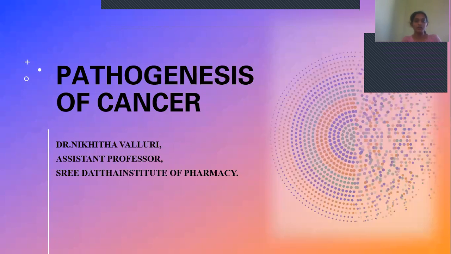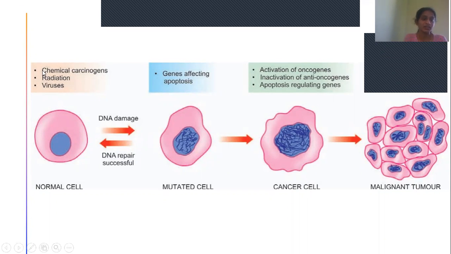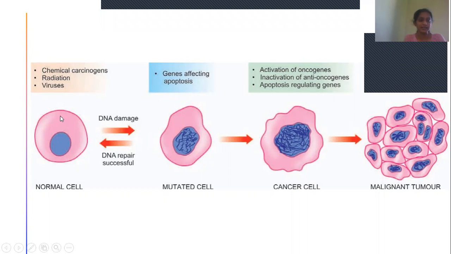So yes, now we are going to discuss pathogenesis of cancer. This is a normal picture indicating a normal cell, and these were the etiological agents of cancer like chemical carcinogens, radiation, viruses. When these etiological agents affect this normal cell, they cause DNA damage.